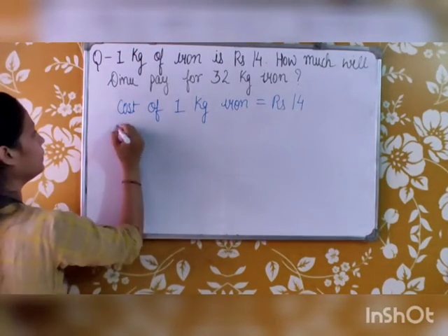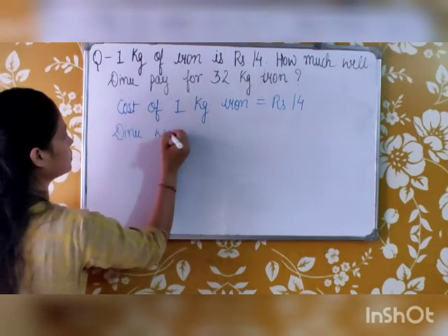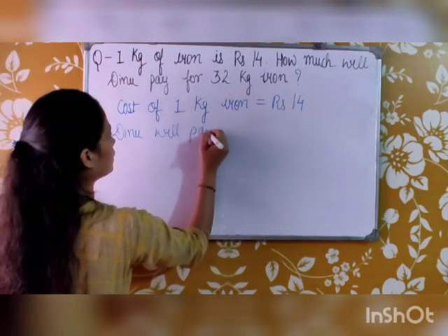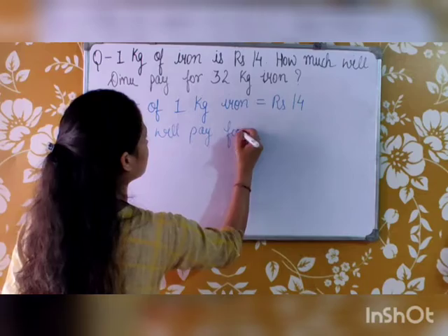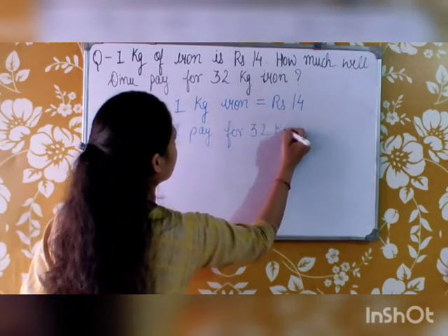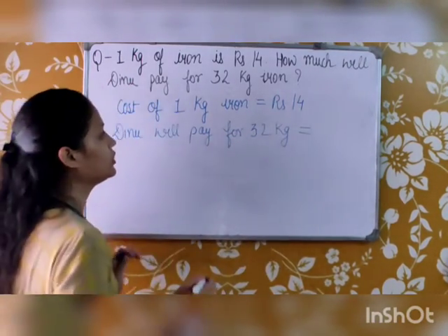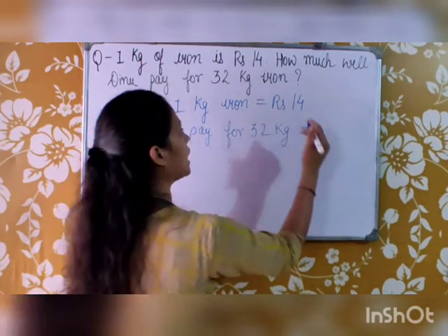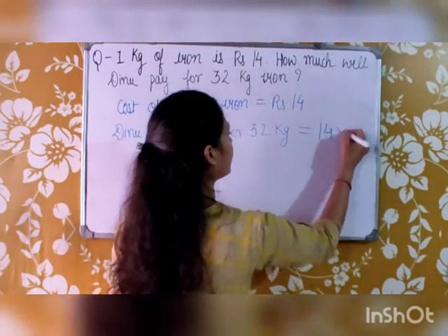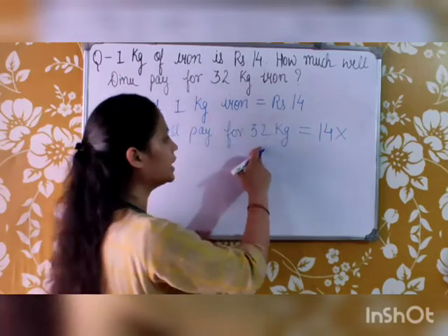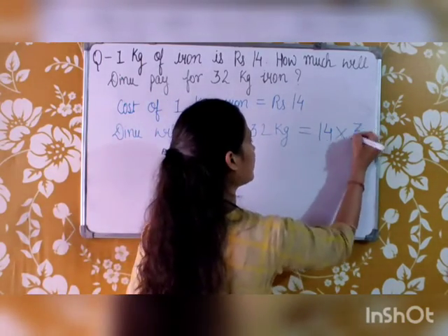So how much will Dinu pay for 32 kg iron? If the cost of 1 kg iron is rupees 14, we have to find out for 32 kg iron. What we will do? We will multiply.